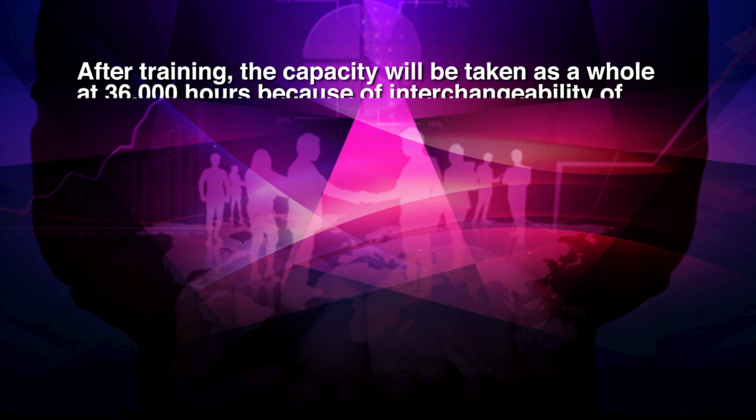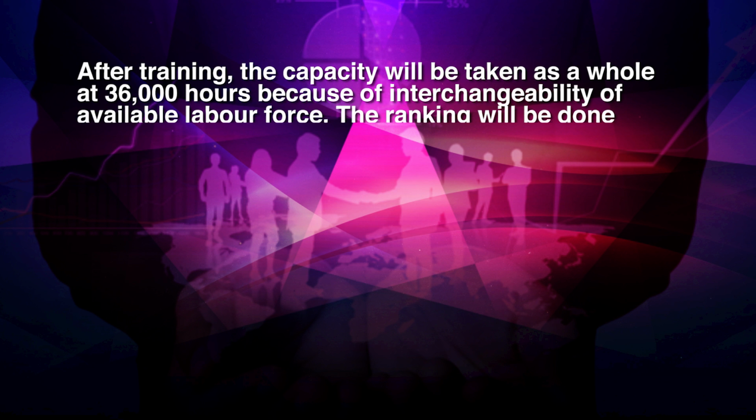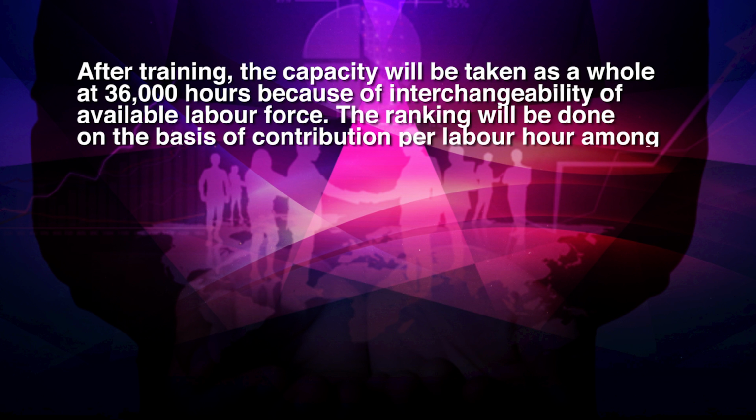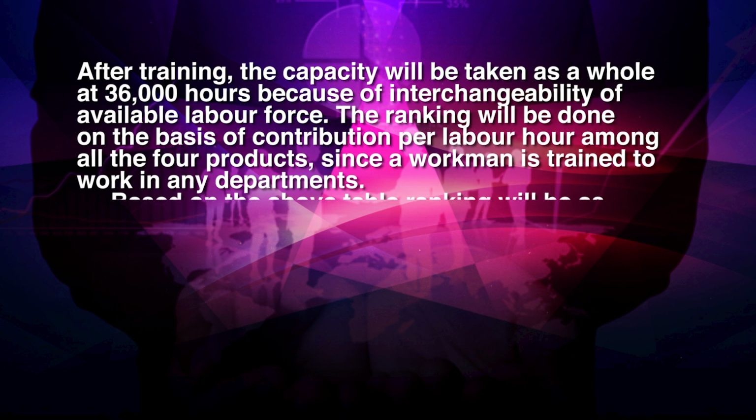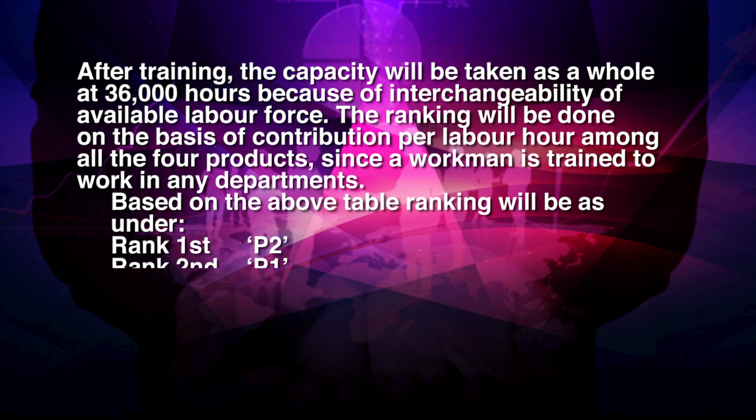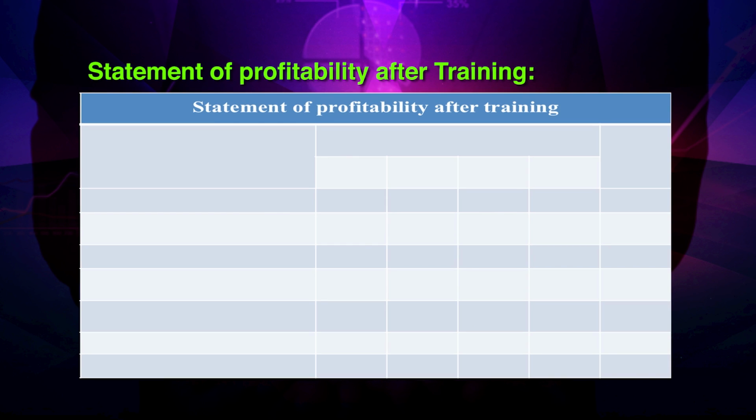After training, the capacity will be taken as a whole at 36,000 hours because of interchangeability of available labor force. The ranking will be done on the basis of contribution per hour among all the 4 products, since a workman is trained to work in any departments. Based on the above table, ranking will be as under: rank 1 P2, rank 2 P1, rank 3 W1, rank 4 W2. Now, let us have the statement of profitability after training.